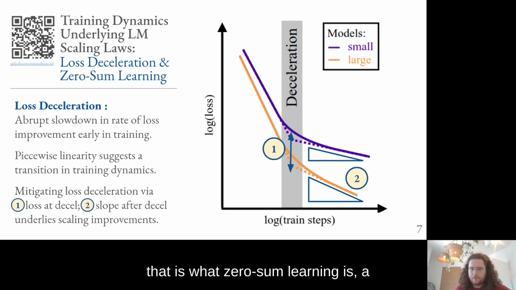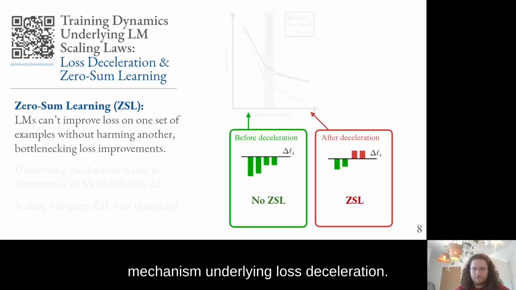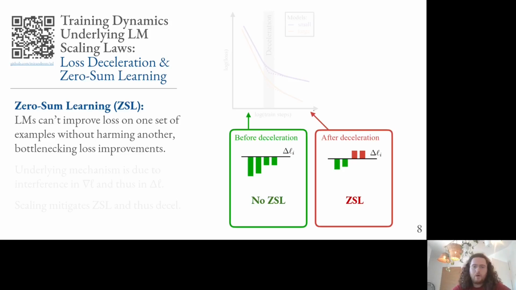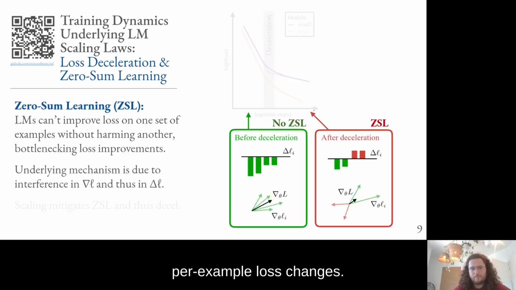In other words, the mechanism underlying loss deceleration and its mitigation by scale also underlies scaling improvements. And that is what zero-sum learning is, a mechanism underlying loss deceleration. In zero-sum learning, a language model can't improve loss on one set of examples without harming it on another set of examples. When deceleration happens, what's going on is that zero-sum learning kicks in and bottlenecks overall loss improvements, which is the sum of these per example loss changes.